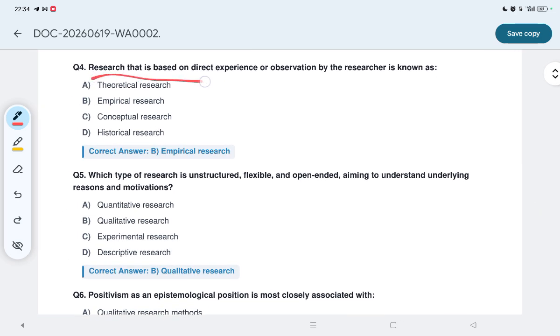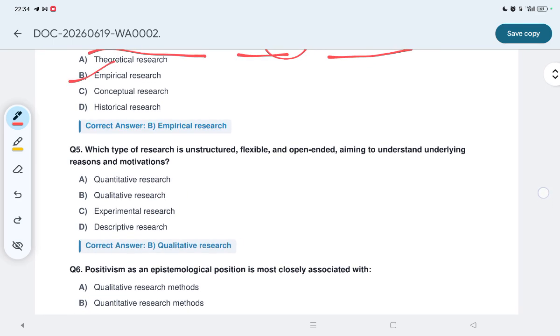Research that is based on direct experience or observation by the researcher is known as theoretical research, empirical research, conceptual research, or historical research. It is empirical research. Option B is the correct one.